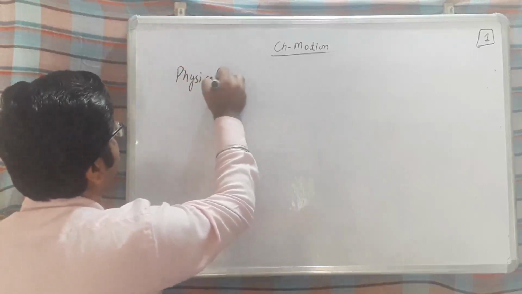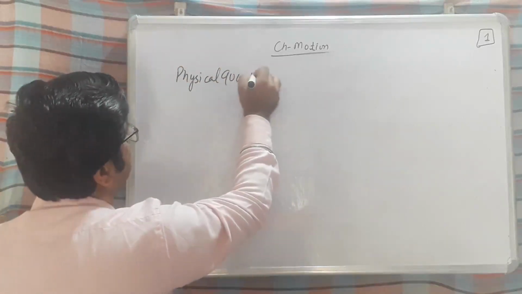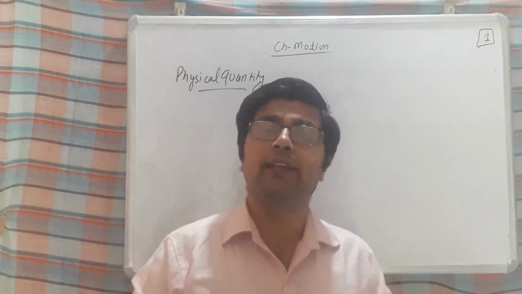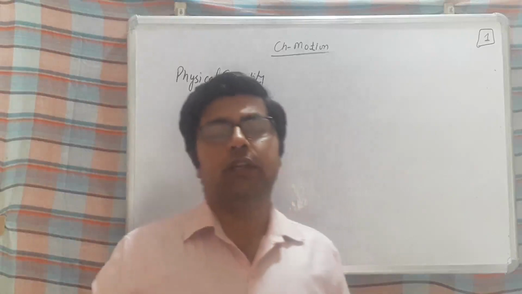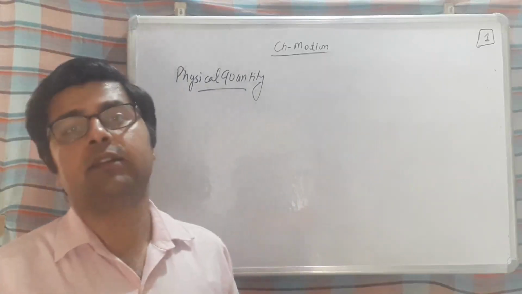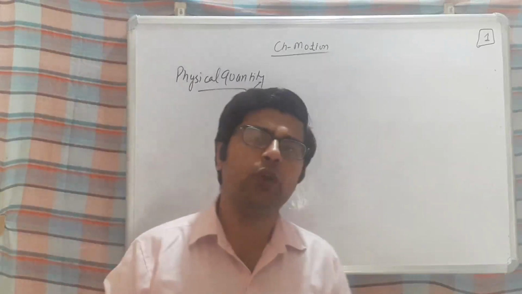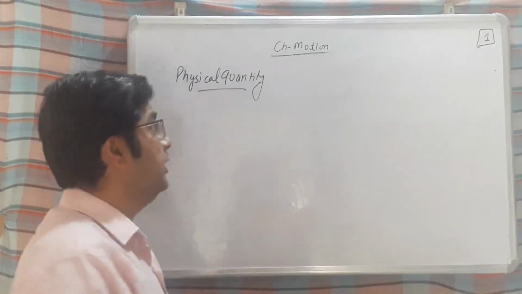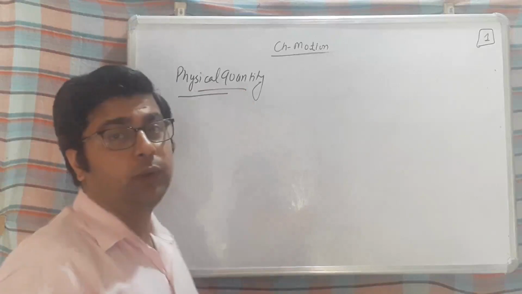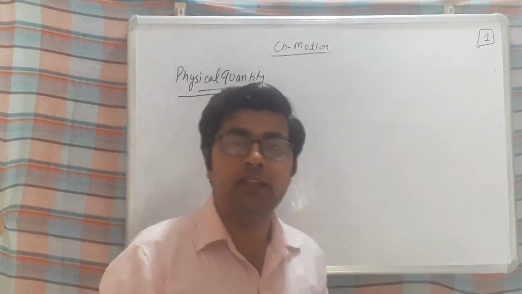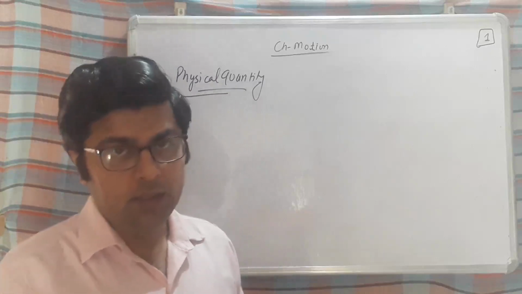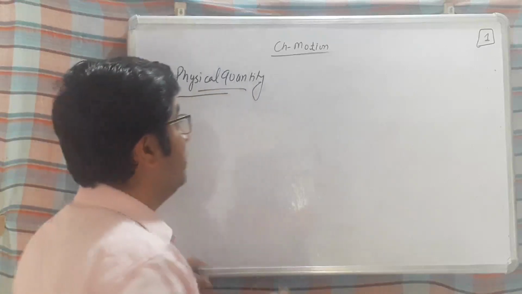Actually, beta, in this chapter we are going to discuss a few physical quantities like speed, velocity, distance, displacement, acceleration. All these things we are going to discuss in this chapter. So before that, I would like to tell you what a physical quantity is. Any quantity which can be measured, which can be calculated, okay, that is known as physical quantity.